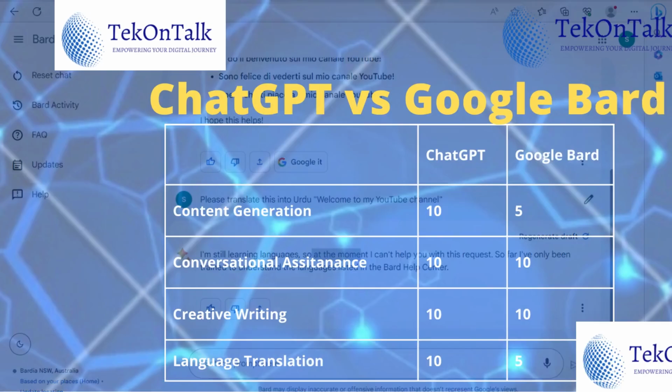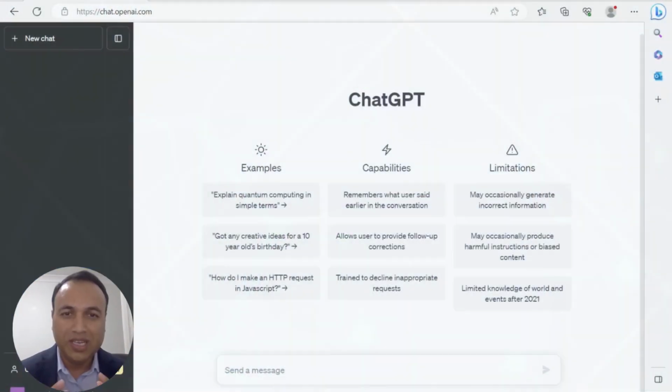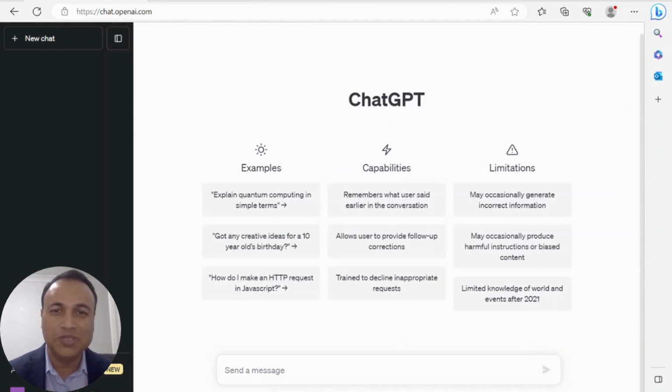Our fifth and last use case is about personalized interactions. In this use case, we can use many test cases to assess the capabilities of both AI models. But here, to keep things simple, I'm going to use just one prompt.